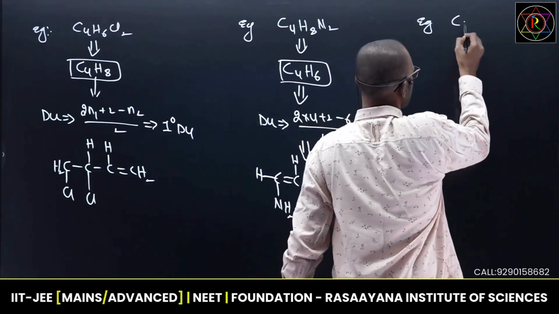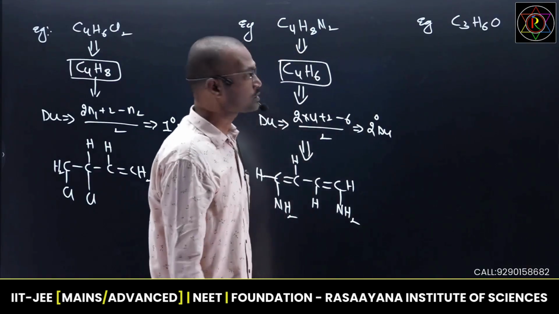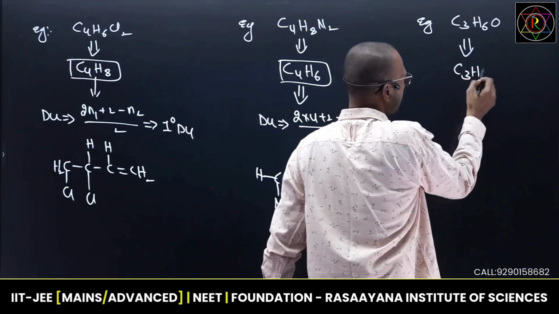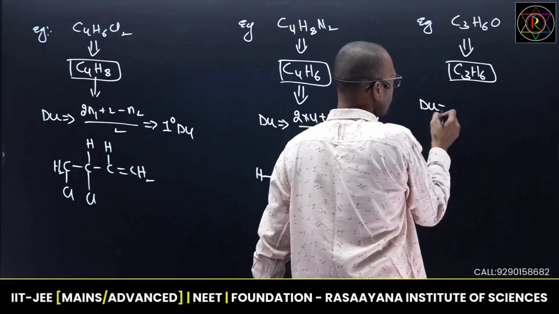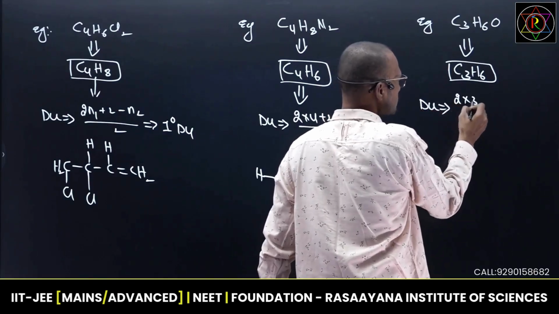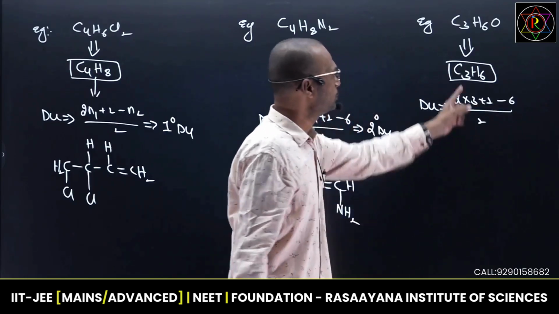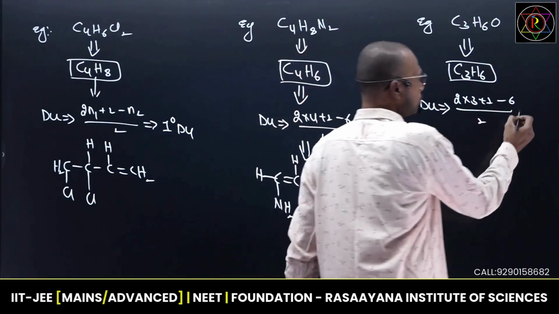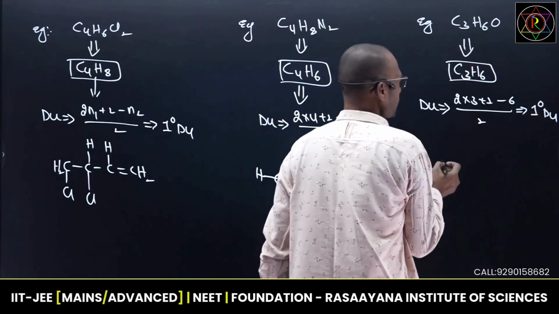Okay. Next, C3H6O. Oxygen, one example I am giving. Suppose it is C3H6O. Oxygen doesn't affect hydrogens, so you will get C3H6 and apply the DU formula: 2 into 3 plus 2, 6 plus 2, 8, minus 6, by 2. 2 by 2. What is the degree of unsaturation? First degree of unsaturation means you may expect 1 double bond.